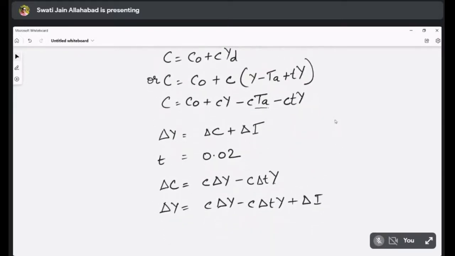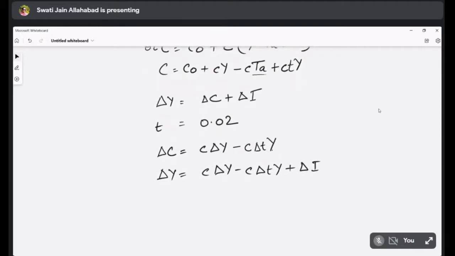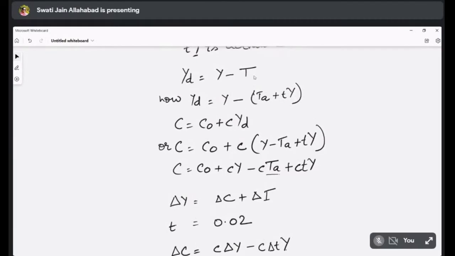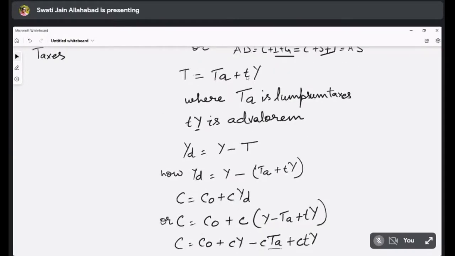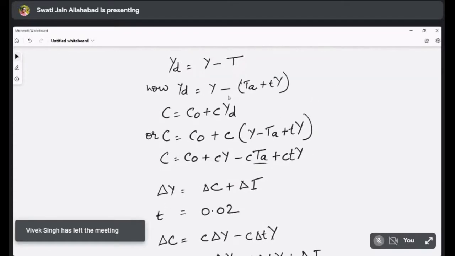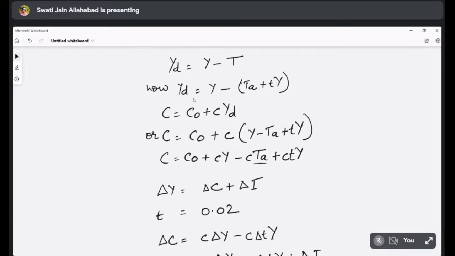Okay. Let us see how it will work out. No problem, ma'am. We see we are saying that T is equal to TA plus TY. So Y minus (TA plus TY). If we are solving this bracket, let me see what we should be writing.